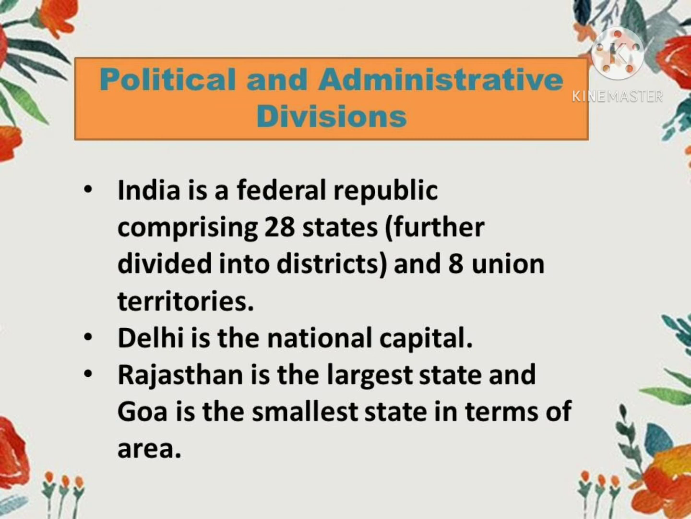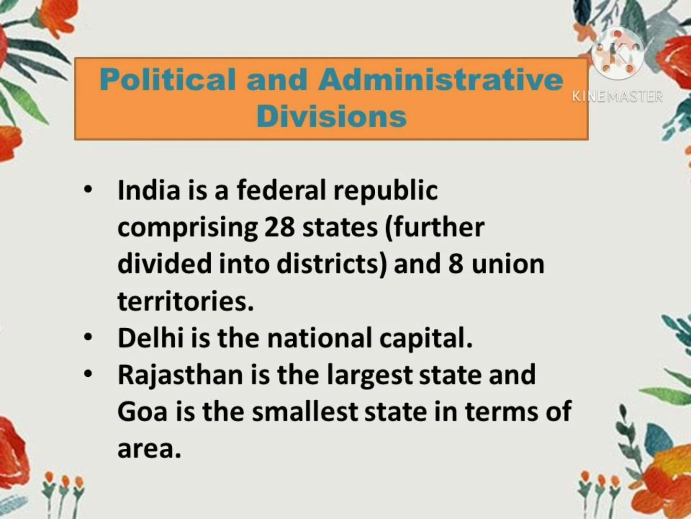India is a federal republic comprising of 28 states that are further divided into districts and 8 union territories. That means we are having 28 states and 8 union territories. Union territories का मतलब होता है these are the part of the country only but they are managed by the union government only, or you can say that they are being controlled by the union government only. Delhi is the national capital.